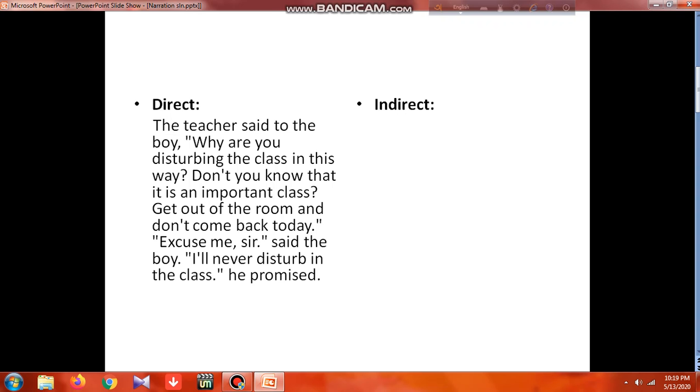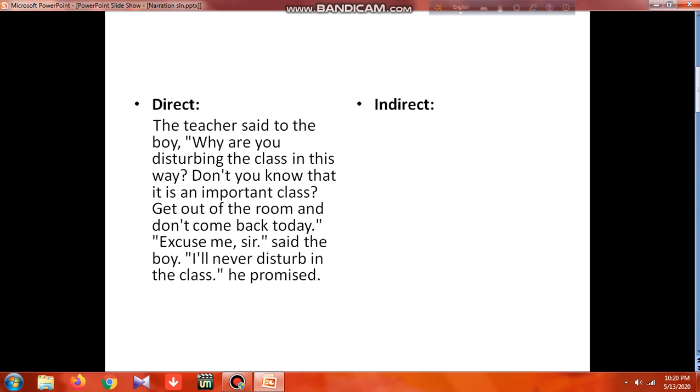So in case of changing from direct to indirect, it is very important to find out the speakers and listeners, or to whom or with whom the conversation takes place. So here we notice that the conversation happens between the teacher and the boy. No other persons here. So now we will try to change according to the sentence type, tense and other things.